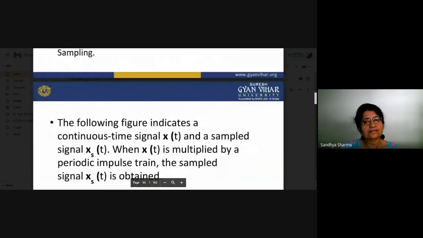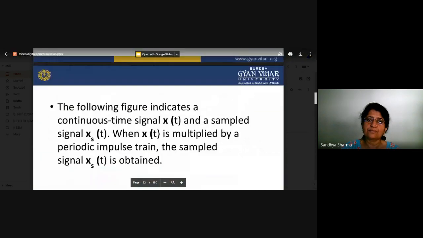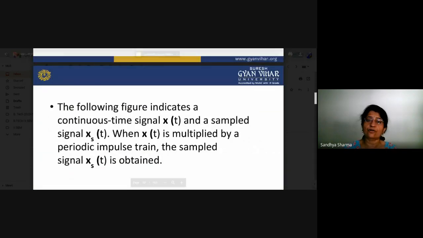Before starting the sampling, we first have to discuss the basic process. Suppose the continuous signal is x(t), and the sampled signal is xs(t). If you are converting your continuous signal x(t) into sampled form, first of all you multiply your continuous signal with a periodic impulse train. By multiplying an analog signal with a periodic impulse train, we convert our continuous signal into discrete format.